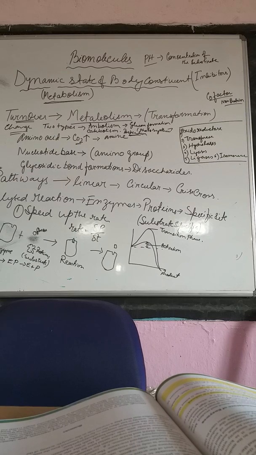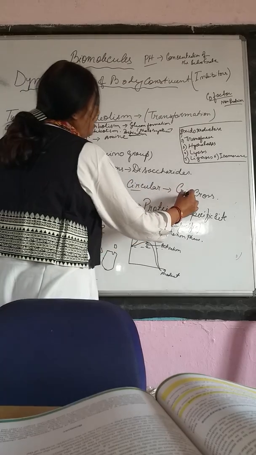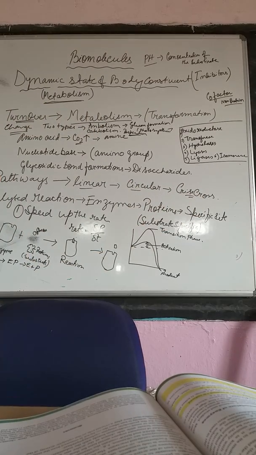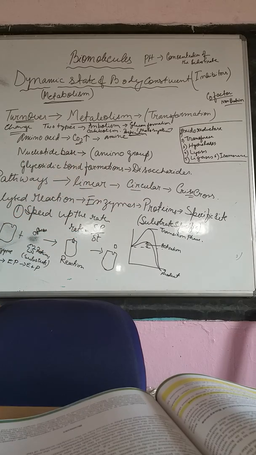What is metabolism? The sum total of anabolism and catabolism leads to metabolism. Now this metabolism follows a strict path. Path means a line. It may be linear, it may be circular, or it may be crisscross, that means a mixing of a circular and a linear path.